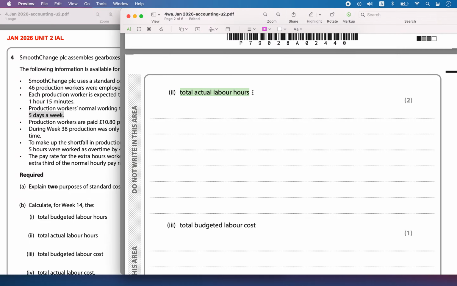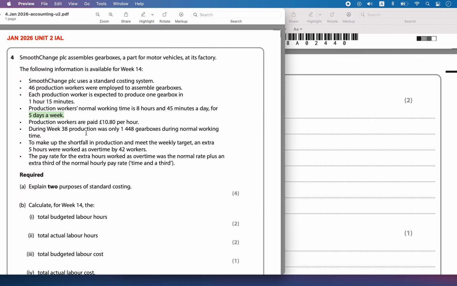Then the next one is the total actual labor hours. What are the actual labor hours they worked? Here we can see that during the week, production was only 1448 gearboxes due to normal working time. To make up the shortfall in production and meet the weekly target, an extra 5 hours were worked overtime by 42 workers.